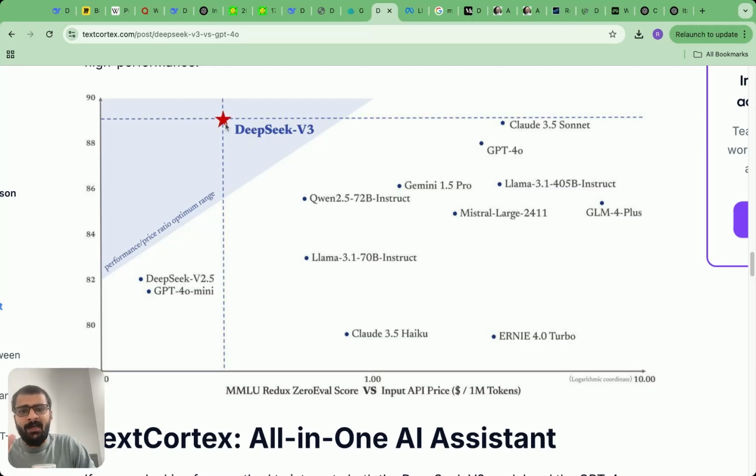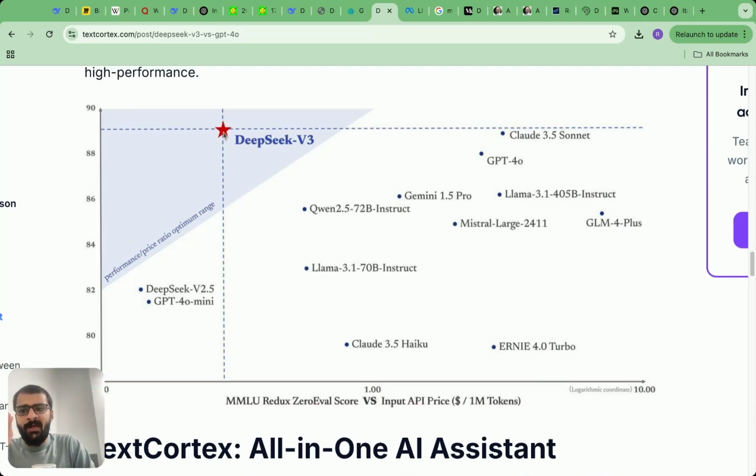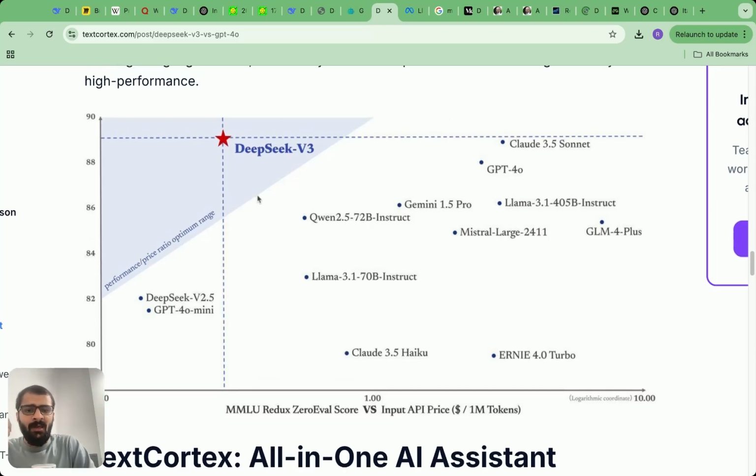On the y-axis, it's higher, and it has significantly lower cost if you compare DeepSeek version 3 and GPT-4o. In fact, DeepSeek version 3 seems to be vertically at the top right, which means its performance is really very good, and it's also at the leftmost side compared to all of these other models, which indicates that it's also relatively cheap.